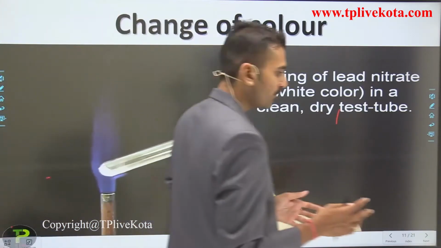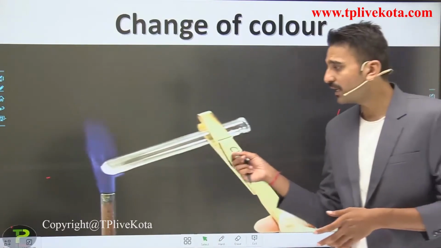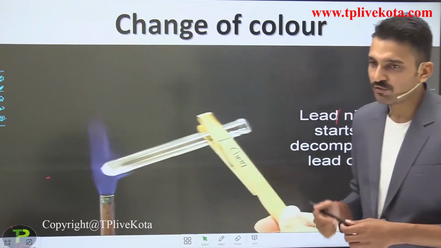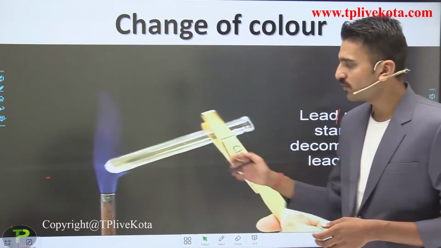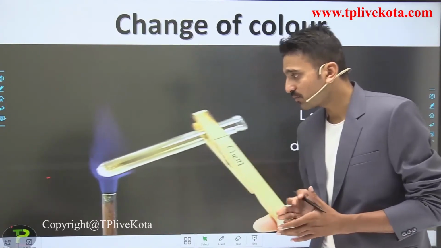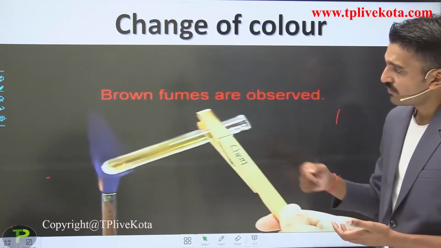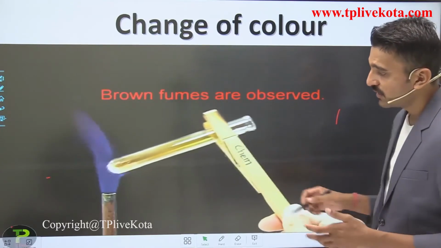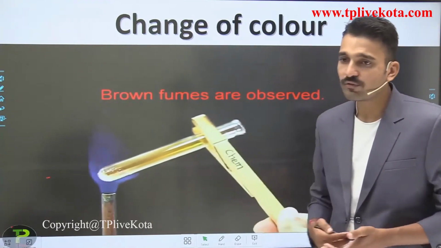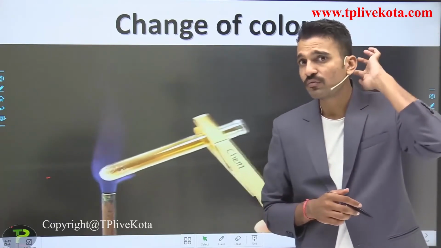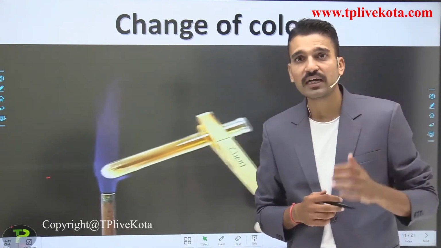What we are doing here is heating a particular substance in a test tube, and when you see this, you observe the fumes that are coming out of this substance. Also observe the color of that substance. Have you seen the brown fumes here? Yes, you are seeing the brown fumes that are evolving from this test tube. So what are these brown fumes? Brown fumes indicate the presence of nitrogen dioxide.